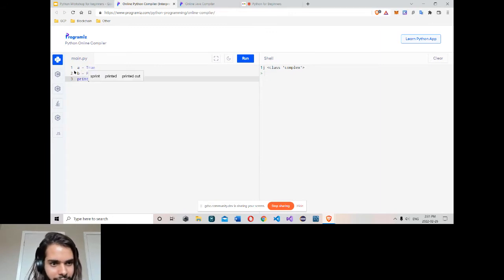If I go print, I can print A. I can print the type of A. I print B, the type of B. Run it here. So bool simply has two values, true or false.